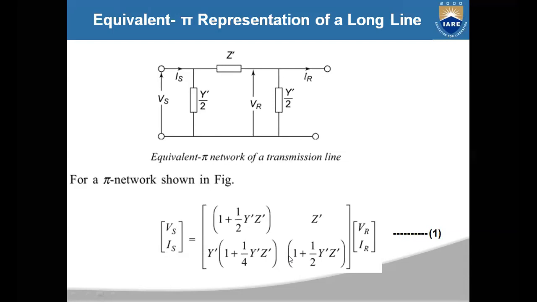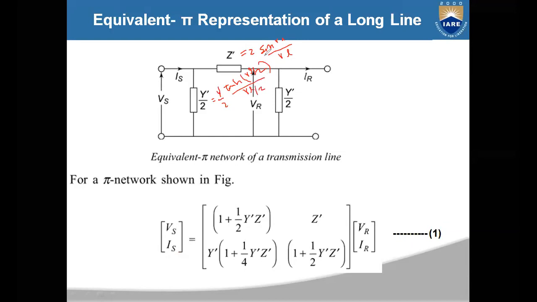So you are calculated both ways. So this Z dash is equal to Z into sinh(γL) by γL. And for this, Y dash by 2 is equal to Y by 2 into tanh(γL/2) by γL/2.